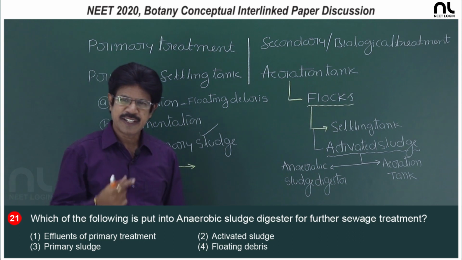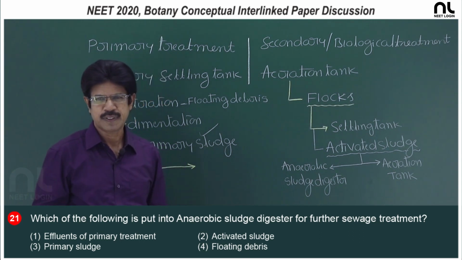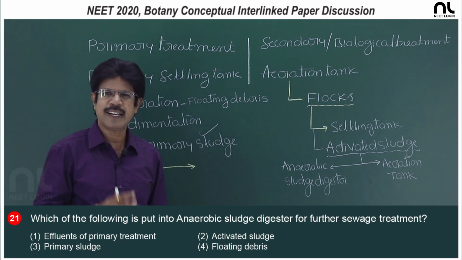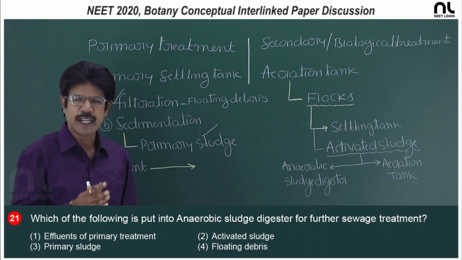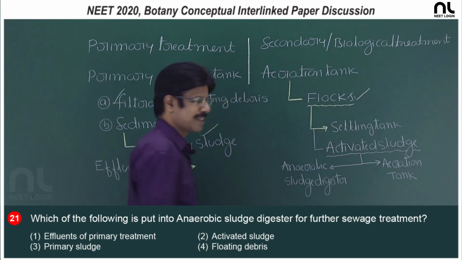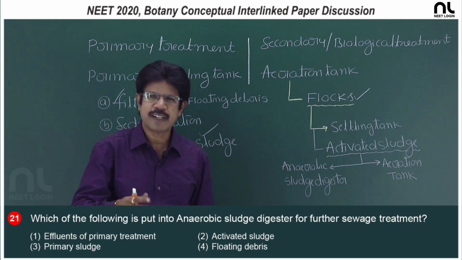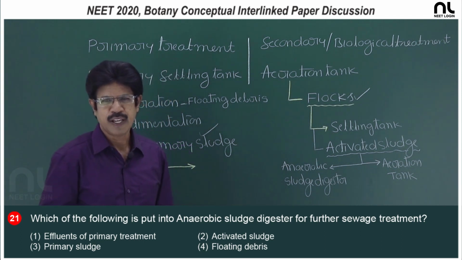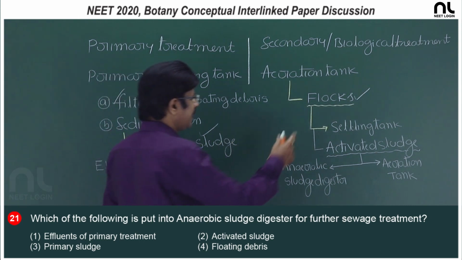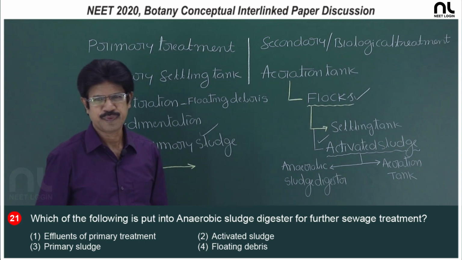With continuous stirring or mechanical agitation, useful microbes develop, that is masses of bacteria along with filamentous fungi, forming a mesh like structure, what do you call it, flocs. The flocs grow and consume the organic matter, reducing the BOD, and flocs are allowed to sediment in the settling tank, what do you call it, activated sludge.